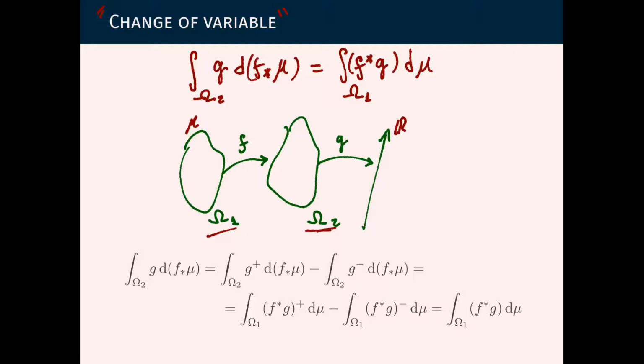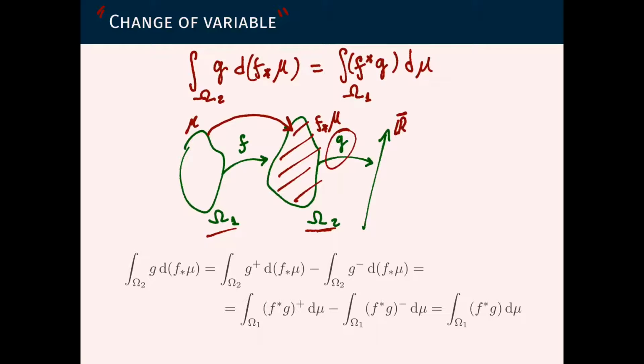We can make the push forward of this measure mu and get some f star mu on this set. And then on this set, we can compute the integral of this function g, because this is a Borel function, a non-extended Borel function that takes values on the extended real line.